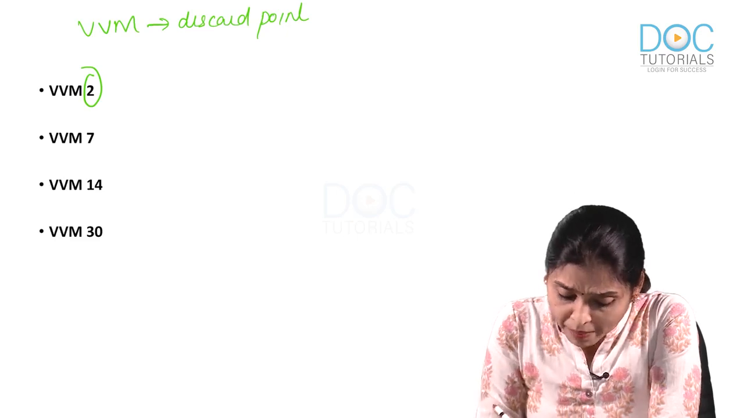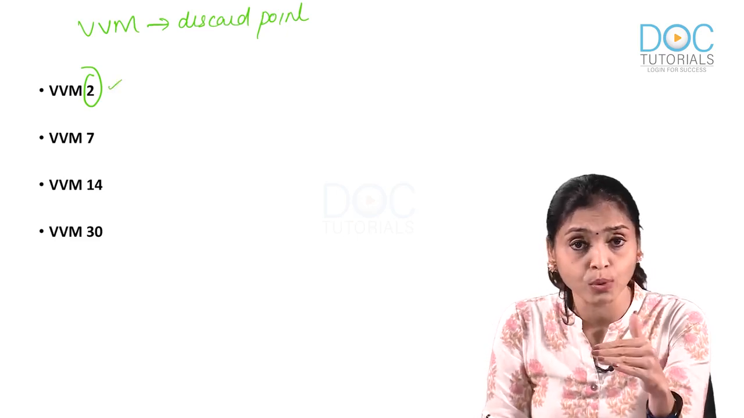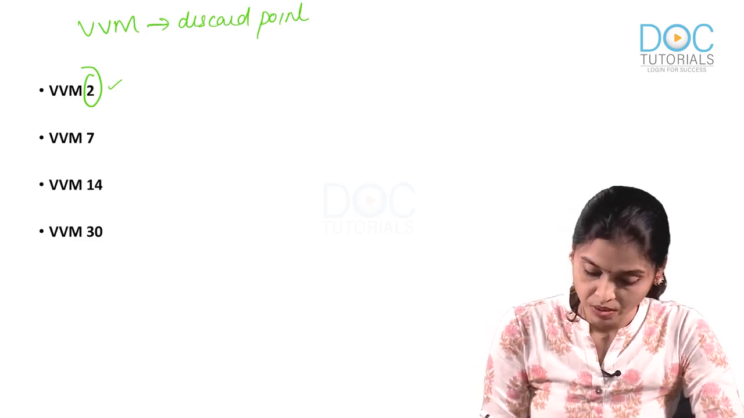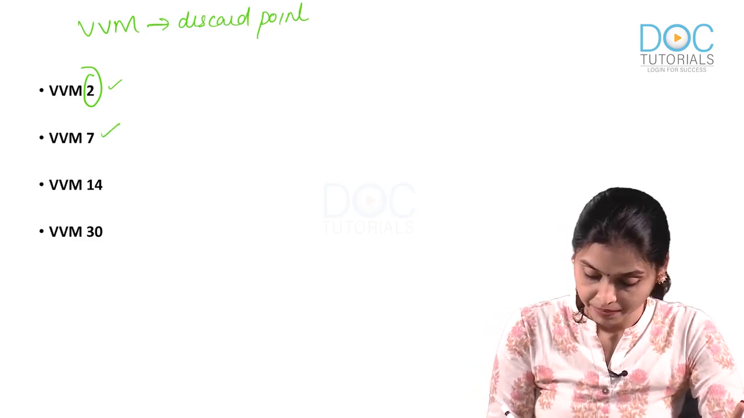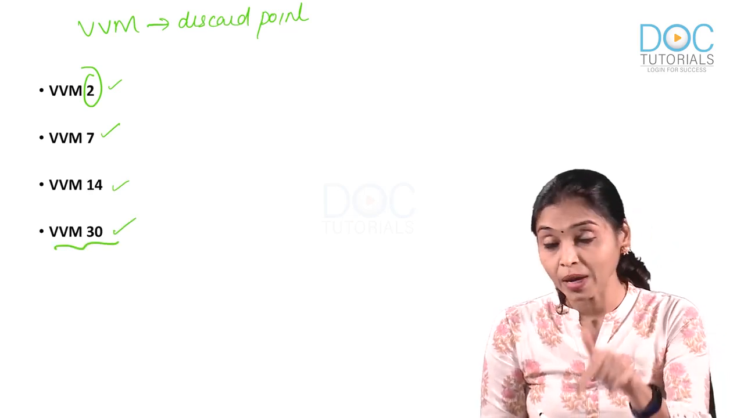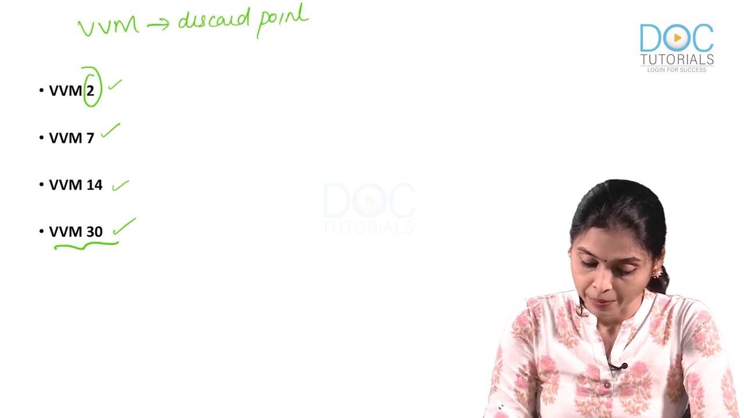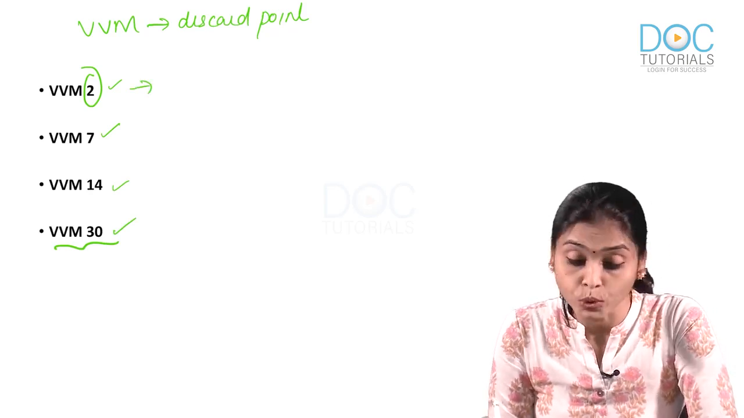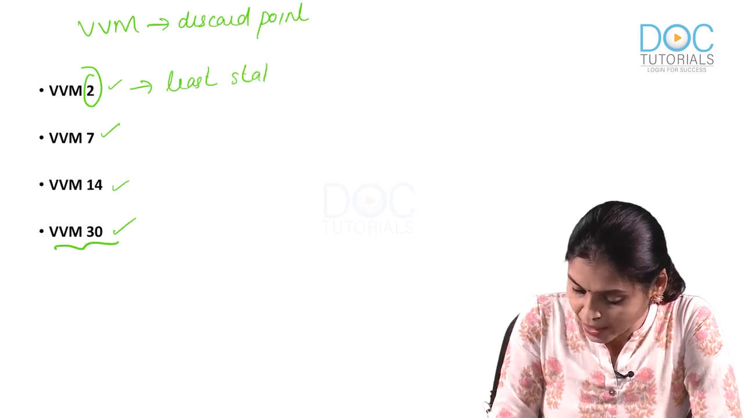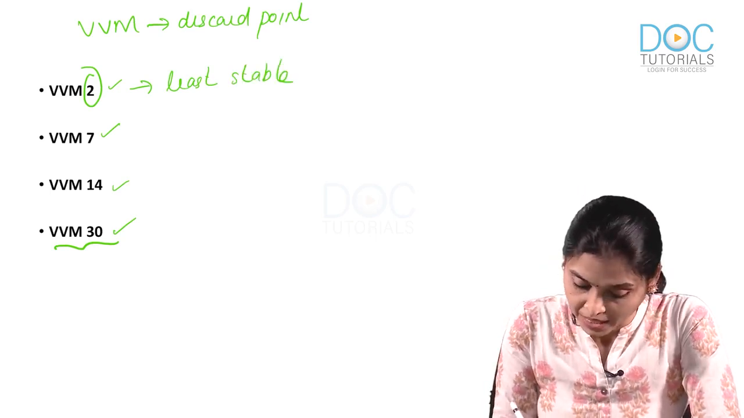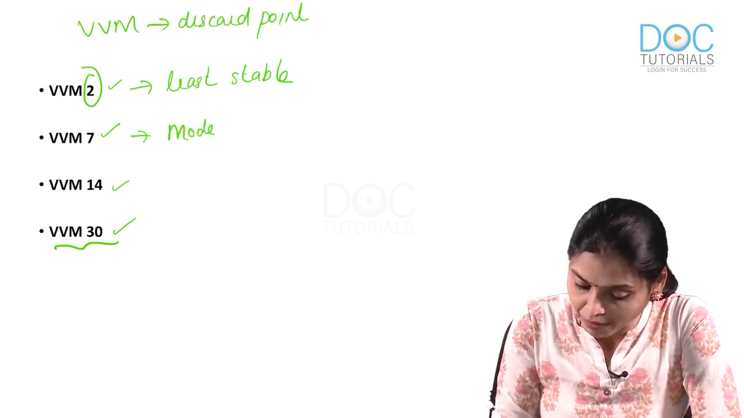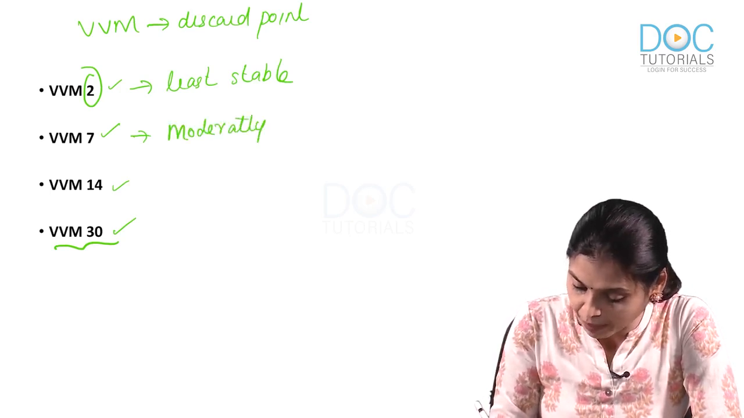Okay. Now what do you mean by VVM2? That means if you keep it outside, in 2 days this vial should be disposed. Here it means 7, 14, 30 days. This can be kept for 30 days. And depending on this, we have given VVM2 for least stable vaccines. Now what is VVM7? That is given for moderately stable vaccines.